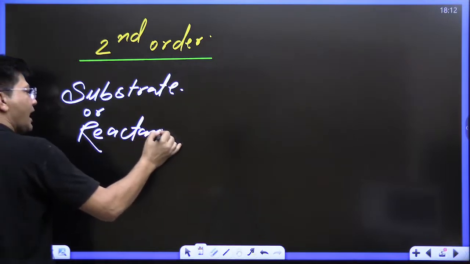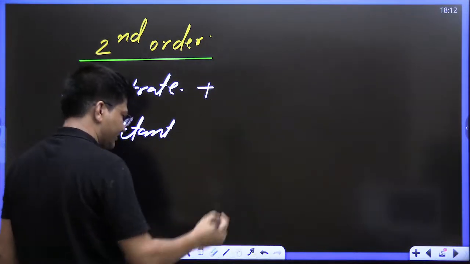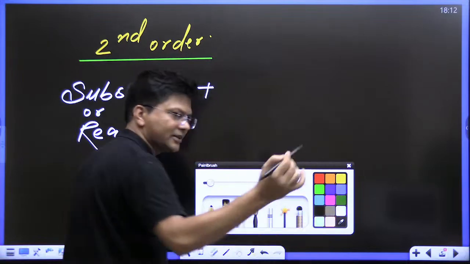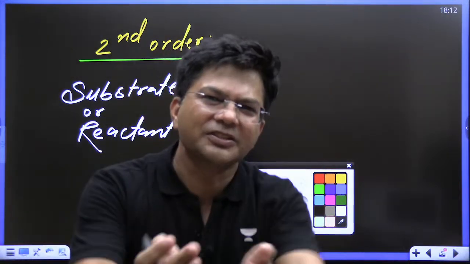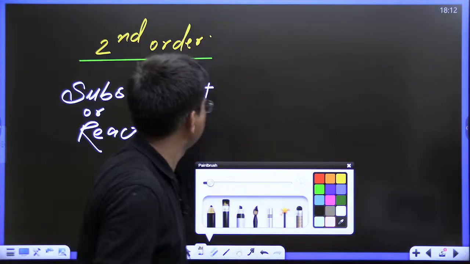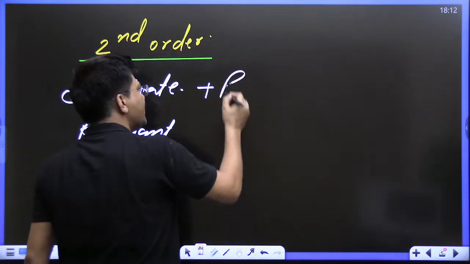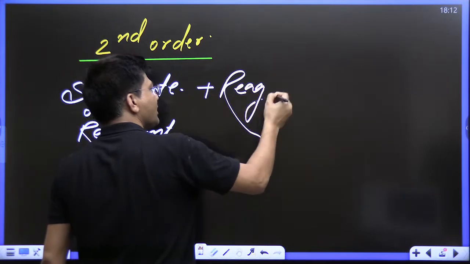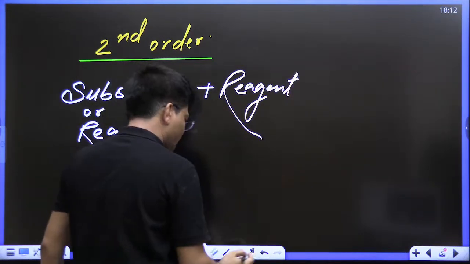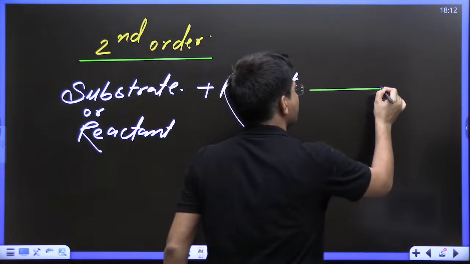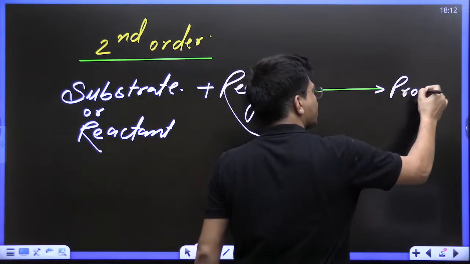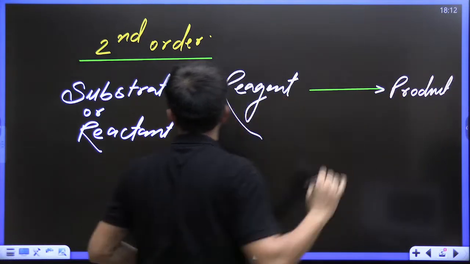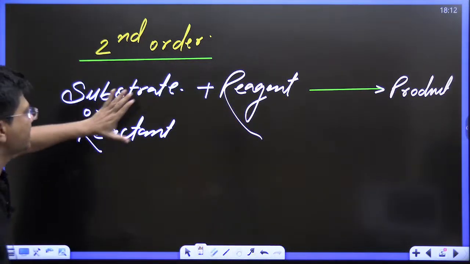And another one is the reagent. Everyone has to participate in this reaction, then only you will be able to understand. Then the reaction is going to take place, and then we will get the product formation.